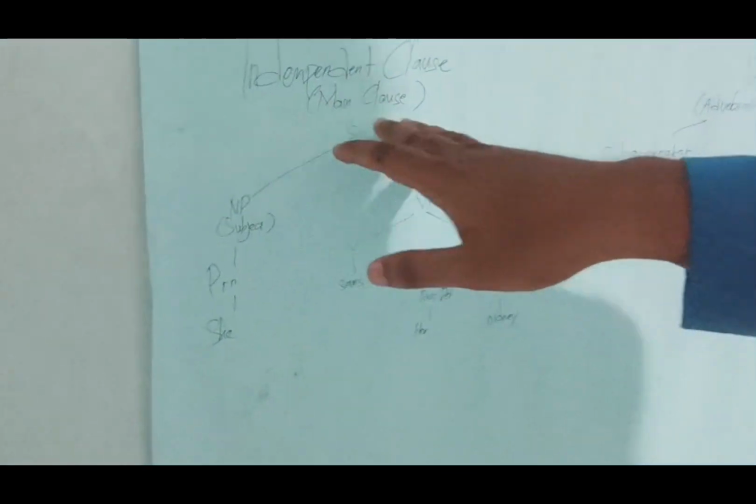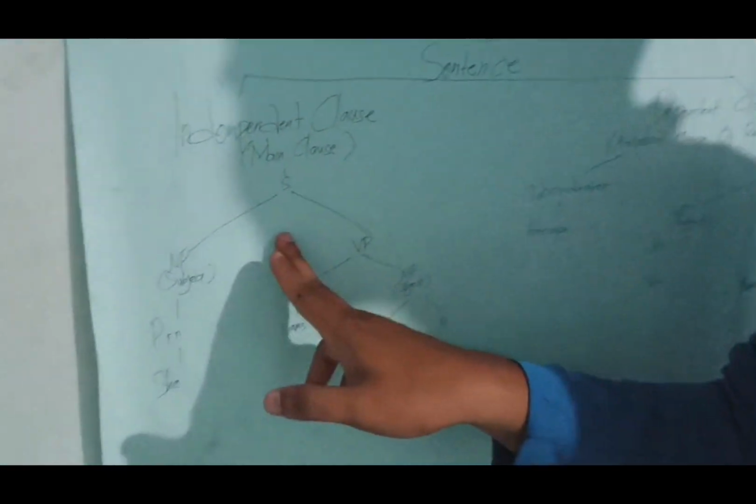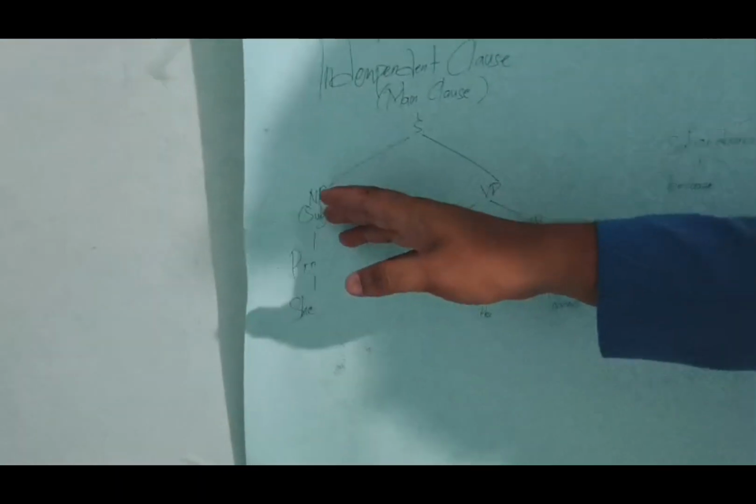This is my sentence. Independent clause. The main clause is subject, NP.